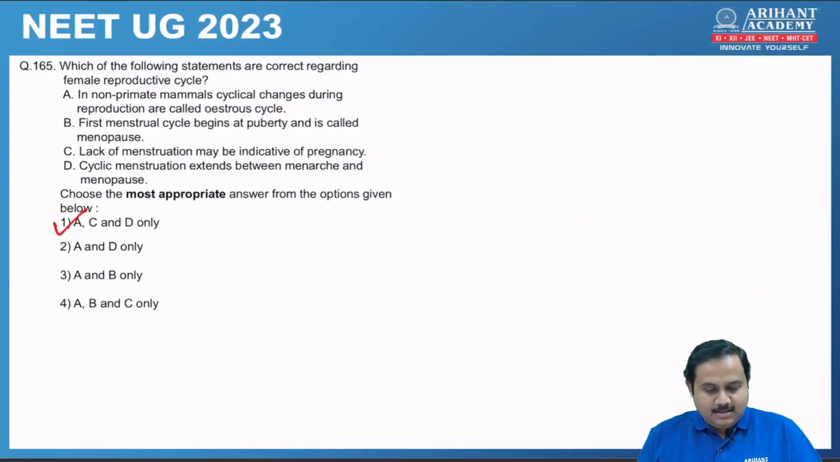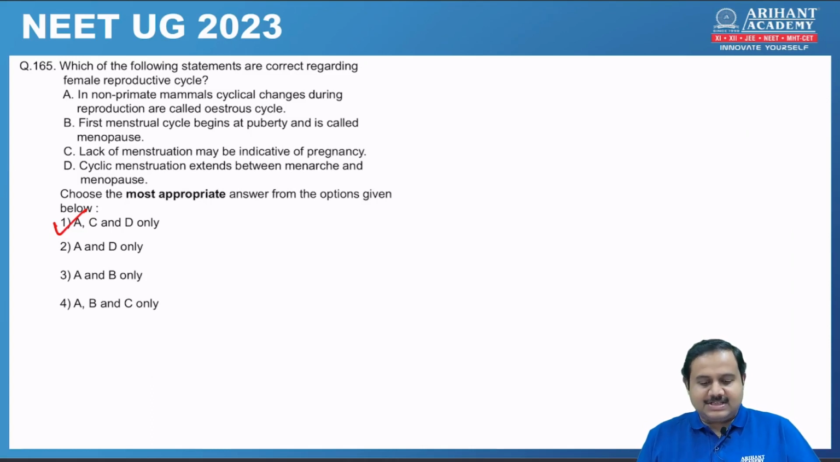Next one, which of the following statements are correct regarding female reproductive cycle? Here the correct answer is number 1. That is, in non-primate mammal, cyclical changes during reproduction are called estrus cycle, which is absolutely correct. For primate mammals, it is menstrual cycle. For non-primate, estrus cycle.